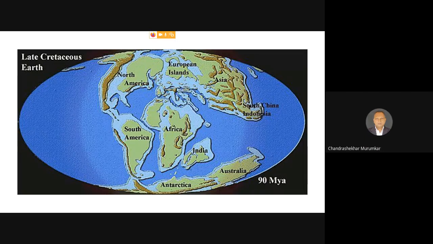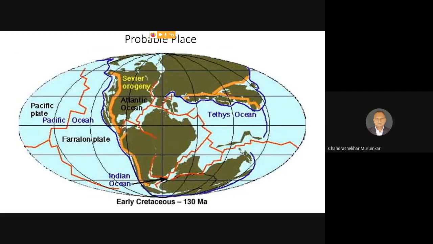If we know this particular image, then obviously you can get an idea where we should find the angiosperms. Because if we see the earlier image, and if I say that the first records of angiosperms are present in the Portugal area, the first records are present in the Spain area, here you cannot identify the locality of Spain, because Spain was not there at all. You can see the equator and the maximum landmass is present in the southern pole. And today, Spain, Portugal, and European countries are present in the northern pole.